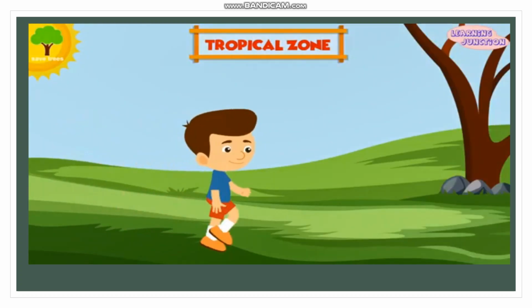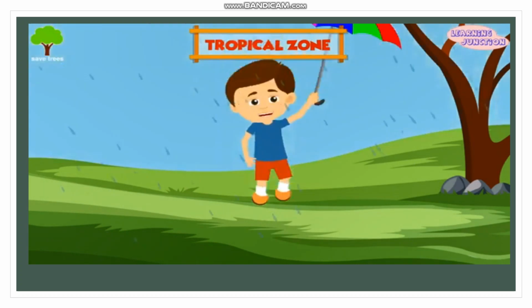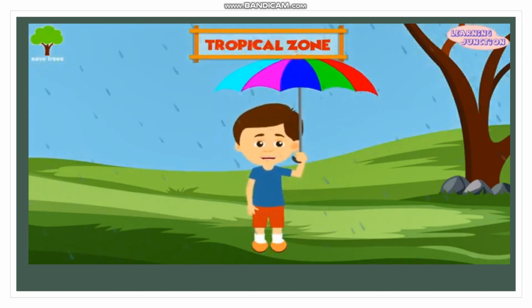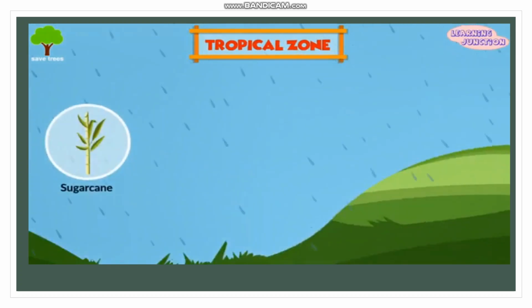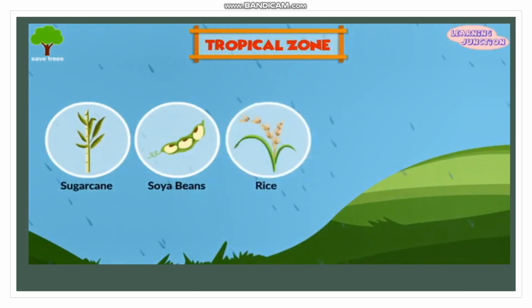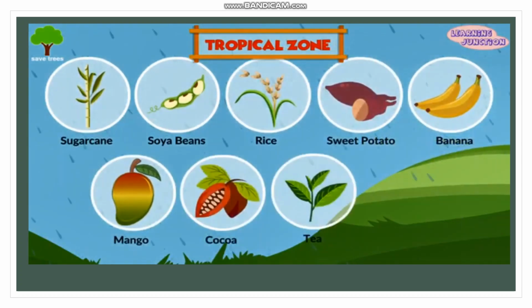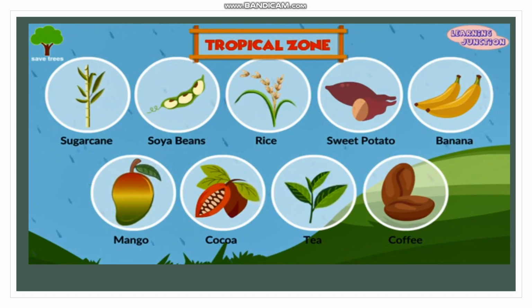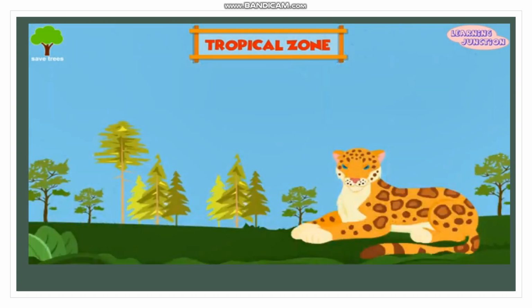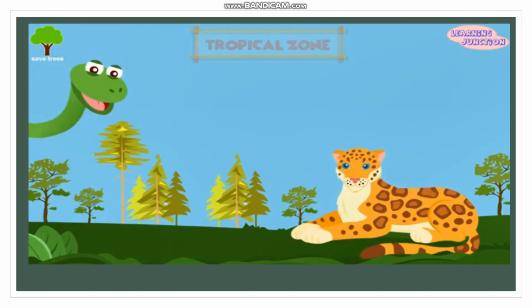This climate zone experiences high temperatures all year round and lots of rain, and so the climate of the zone is very humid. Sugarcane, soybeans, rice, sweet potatoes, bananas, mangoes, cocoa, tea and coffee, etc. are grown in this zone. The climate of the tropical zone is perfect for animals like jaguars, anaconda, etc.